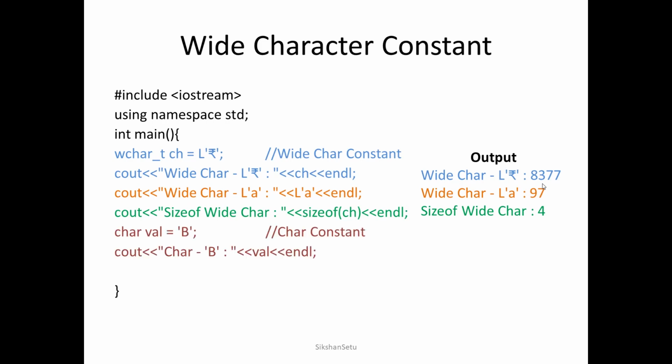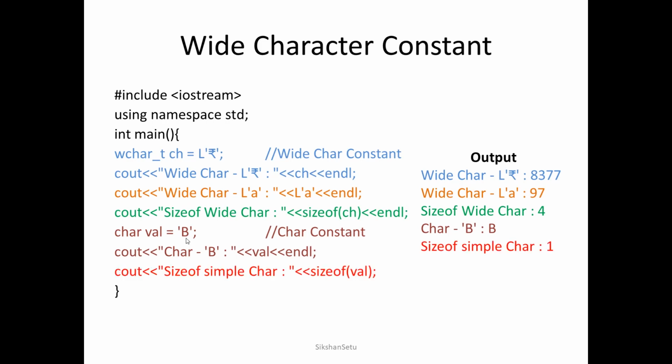Now, to compare it with a normal character variable, I have declared one character variable and I am assigning capital B to it. When I print it, it will print simple B on the screen. It will not print the ASCII value or Unicode value, it will print the character as it is on the screen. Now we talk about size. When I try to print the size of that particular character, it will print 1 byte, because character variables occupy 1 byte. So this is an important concept and a little bit tricky to understand, so we have demonstrated it.